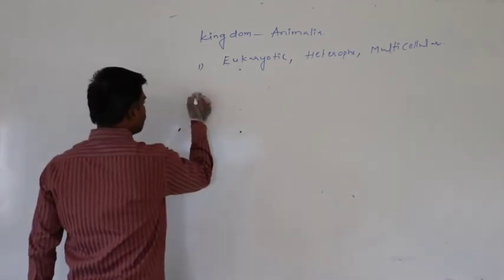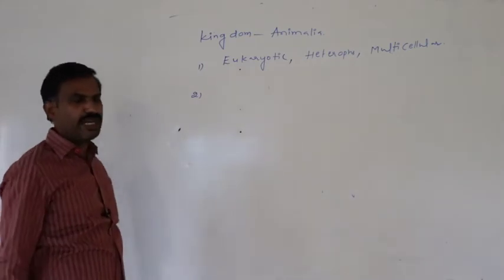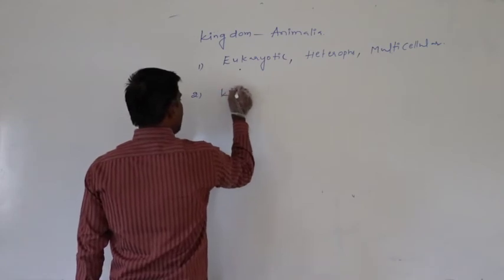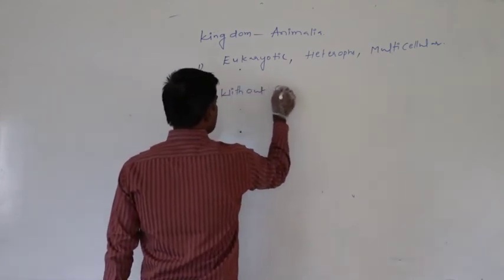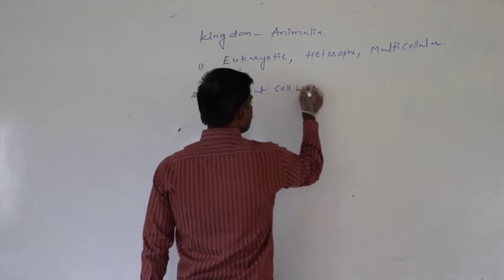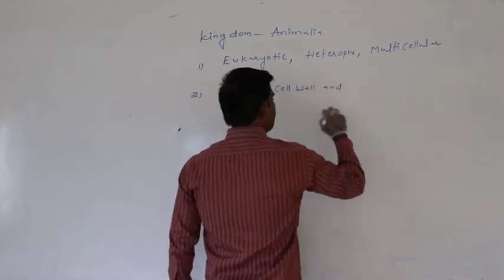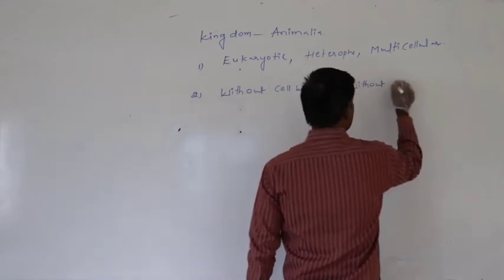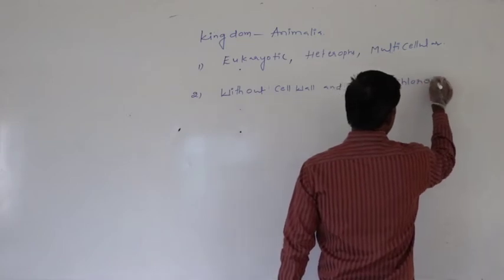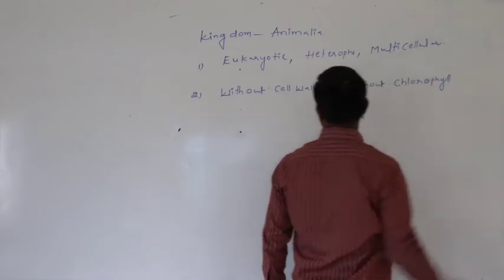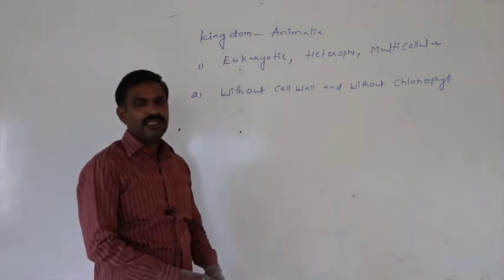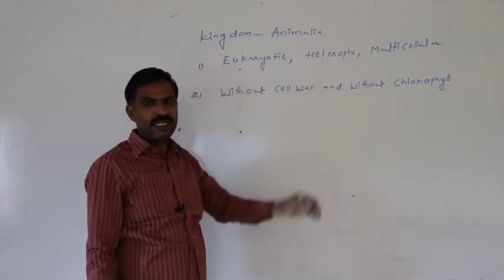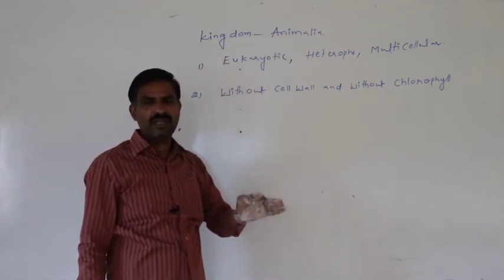Second, animals included in kingdom Animalia are without cell wall and without chlorophyll. These animals are without a cell wall.